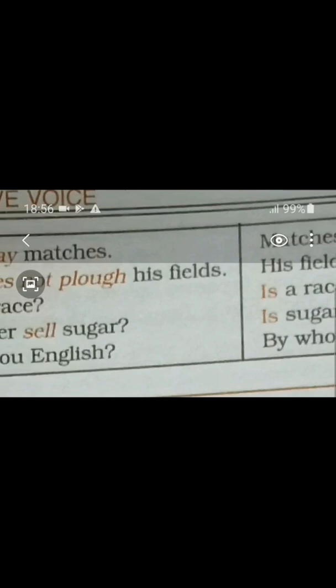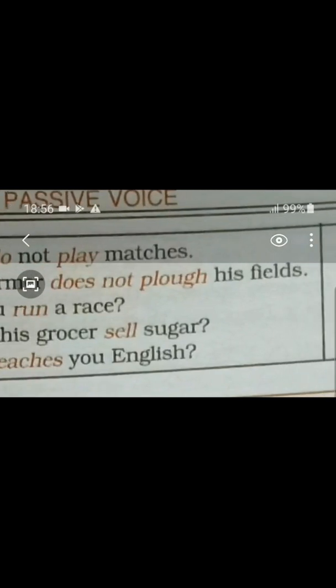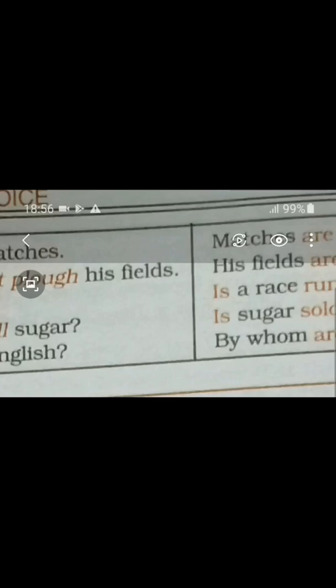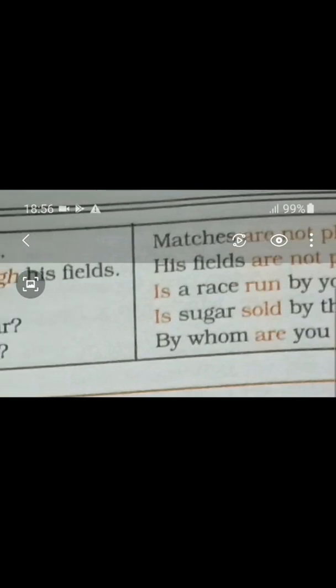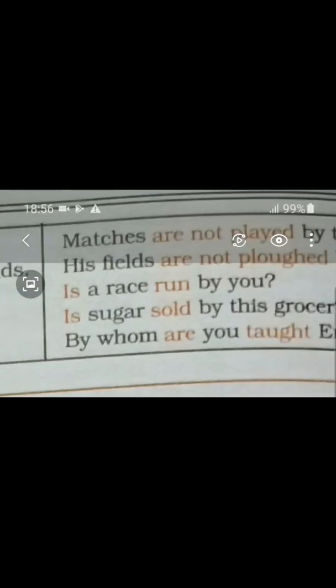So here his fields, which basically fields is the object or is in the position of object. So his fields will come at first as the subject of the passive voice. The object of the active voice will turn into the subject of the passive voice. So his fields over here.